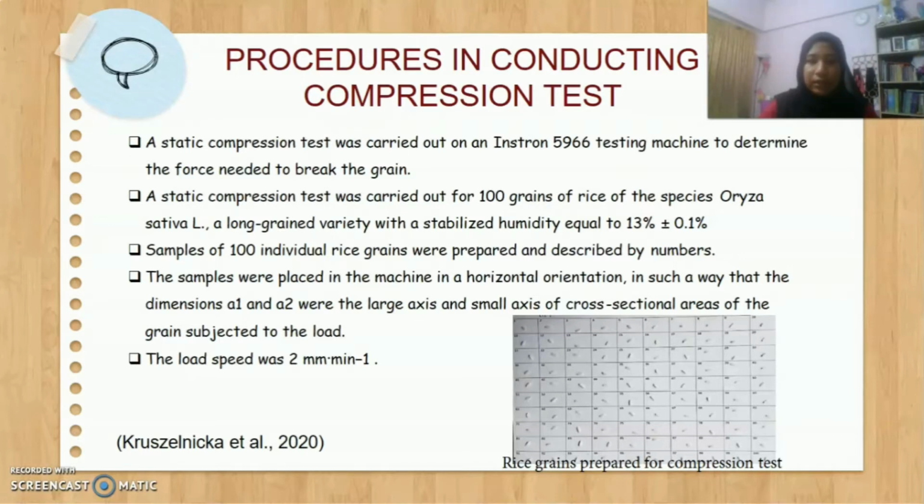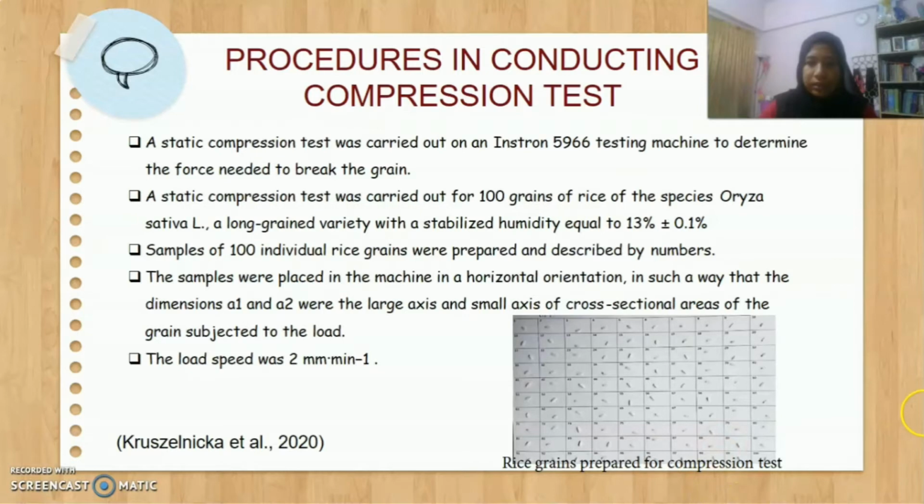Samples of 100 individual rice grains were prepared and described by numbers. The samples were placed in the machine in a horizontal orientation in such a way that the dimensions A1 and A2 were the large axis and small axis of cross-sectional areas of the grain subjected to the load. The load speed was 2 mm per minute.